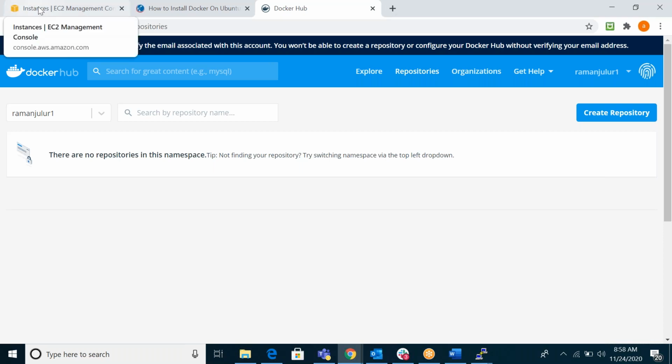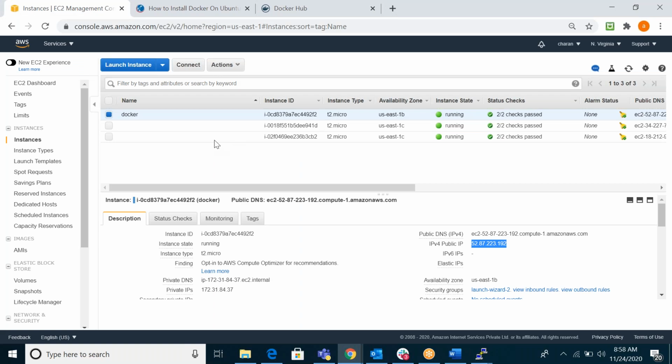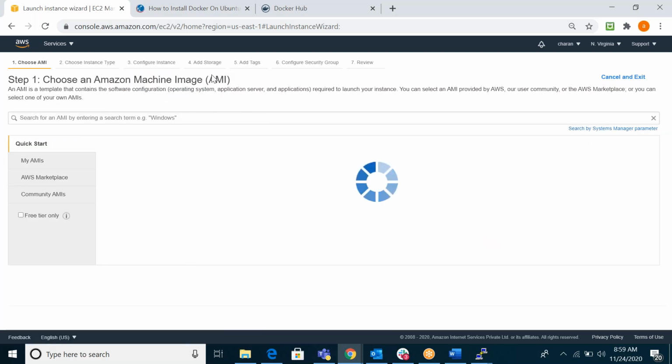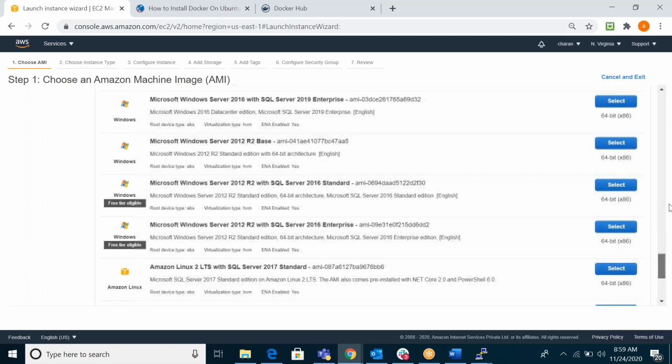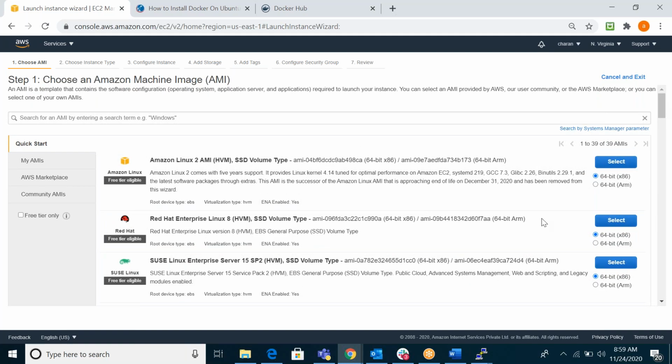Look at AWS. If I want to create any server, I require one image. I go here, and you can see community AMIs and marketplace AMIs. These are all images. From these images we are going to create the new server.